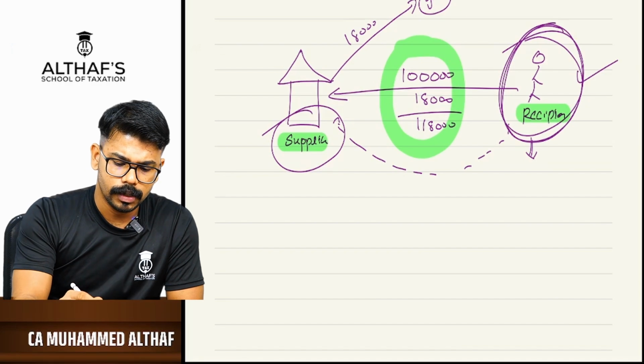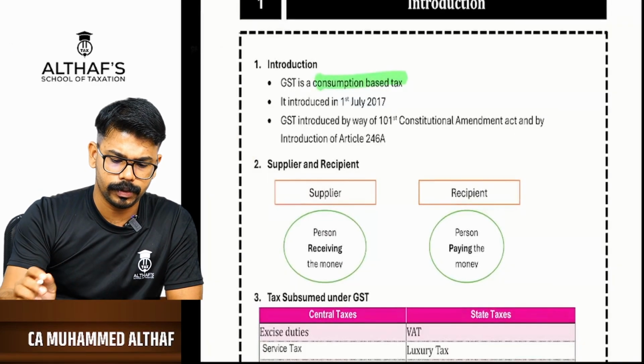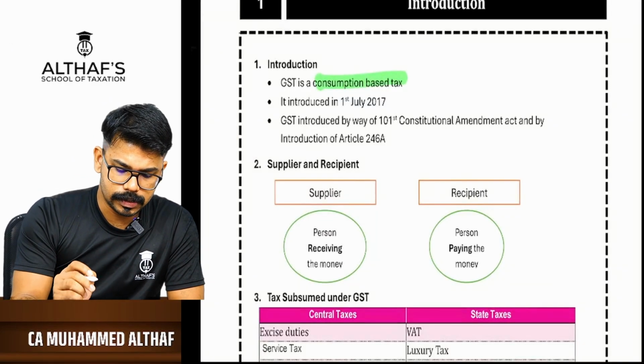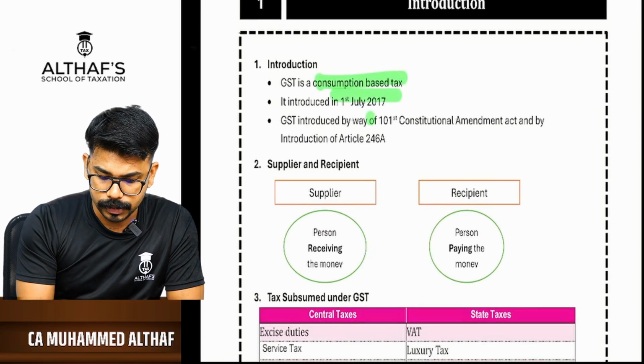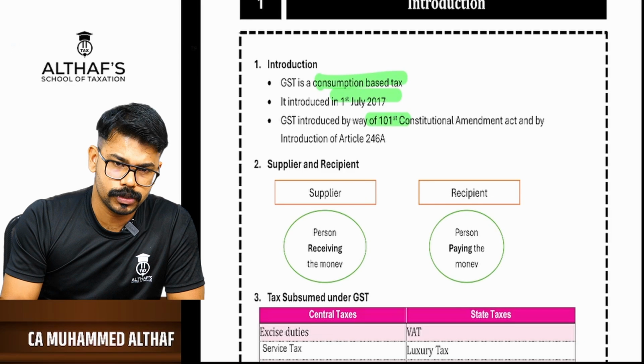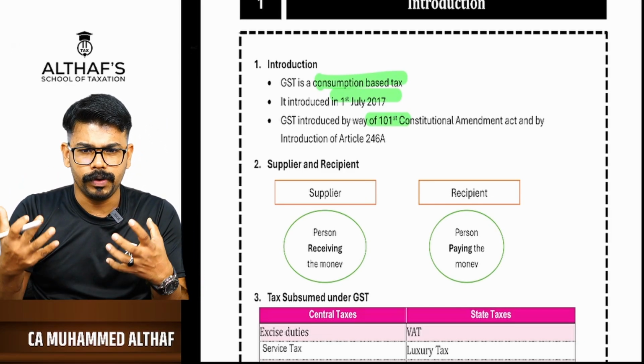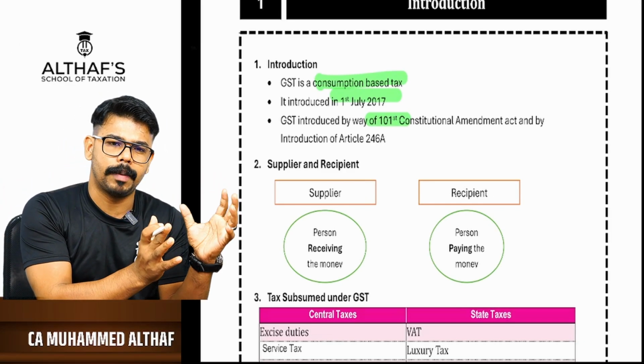This is just a beginning, just to give a start, and I'm sure all of you might already know this. So GST is a consumption tax. It was introduced on 1st July 2017. You have to remember this. To bring in GST, we required a constitutional amendment.